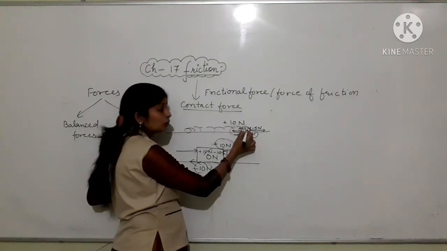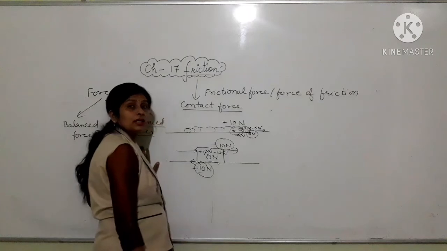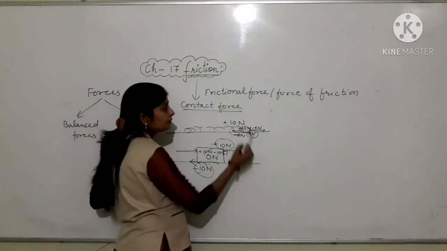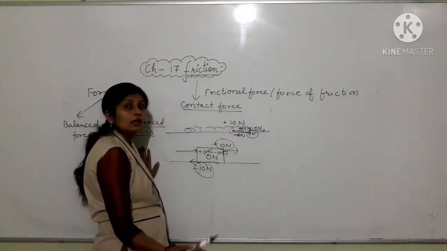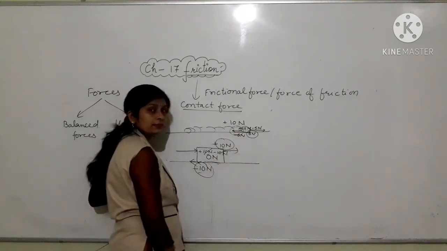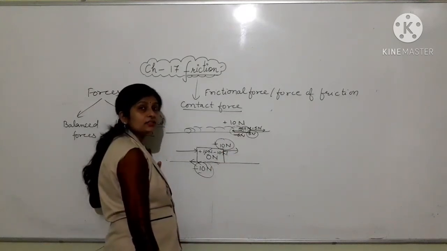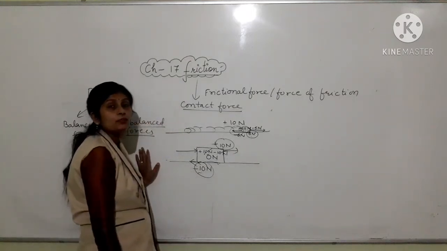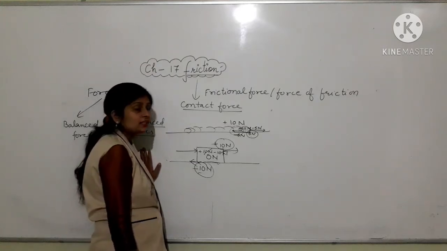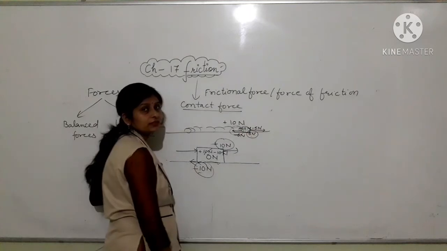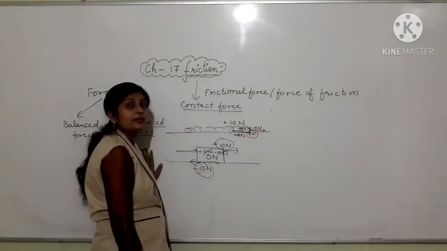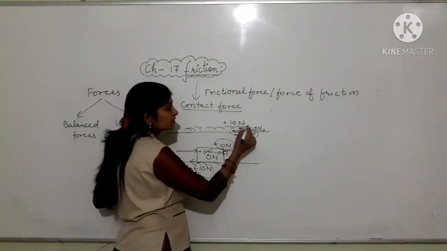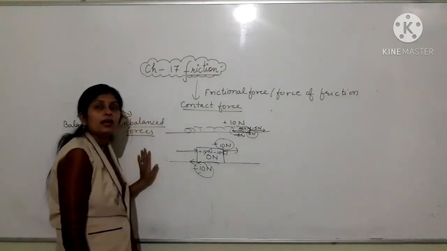Okay? So this kind of force is called an unbalanced force. When there are unequal, opposite forces acting on the same object, then they do not cancel, balance or nullify each other. So there is a net resultant force acting on the object which brings change in the object. That is why this object is moving further. Okay, and it moves in the direction of the greater force. The applied force is greater, so it moves in the direction of the applied force.